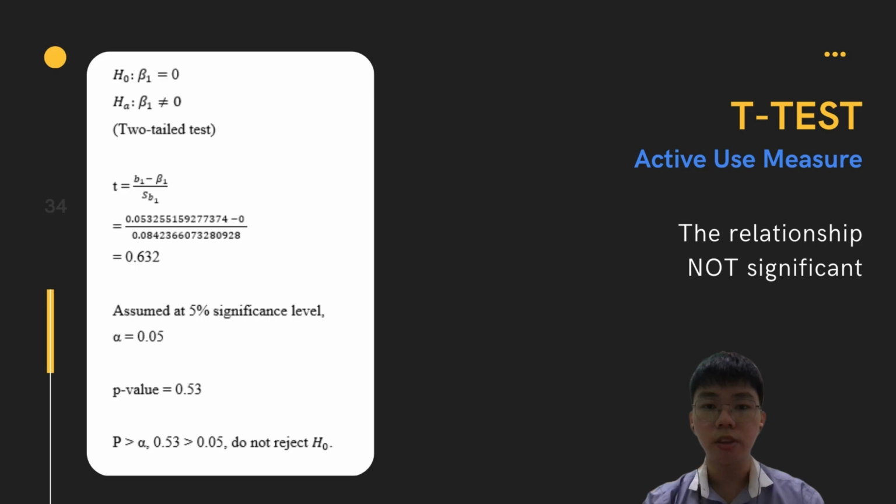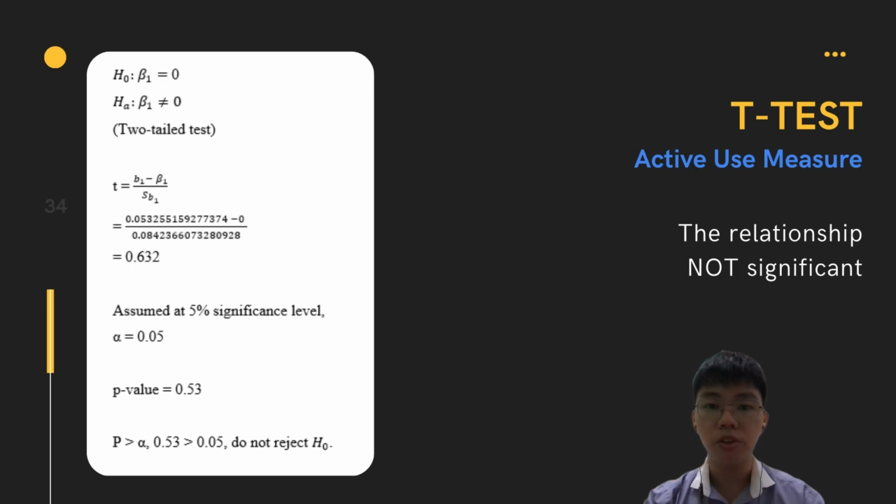Next, we find the test statistic by subtracting the expected parameter from the coefficient obtained using Excel. If the expected parameter is 0, then we divide it by the standard error. Since the question does not mention the significance level for us to follow, we again assume it to be 5% and alpha is 0.05. By referring to the Excel regression model, we get the p-value of 0.53, which is bigger than 0.05.